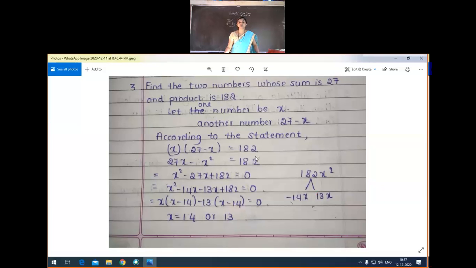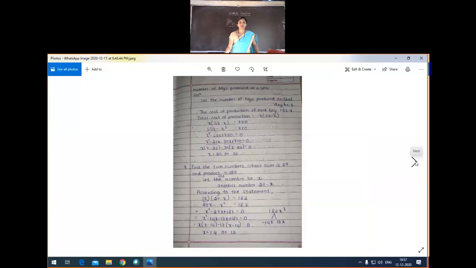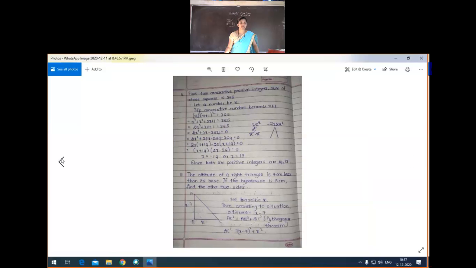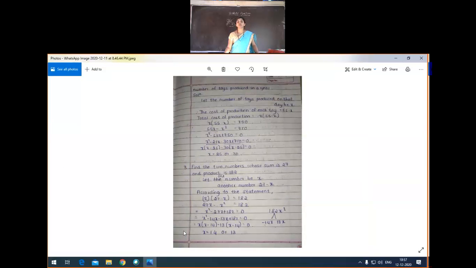So now which number here? I think she started the next problem. No, see here we will decide which two numbers, x is equal to 14 or x is equal to 13. Yes, the product of the two numbers must be 182. So for which value of x does it satisfy actually? If x is equal to 14, then 27 minus 14, can we get 182? Did you verify the answer, students?